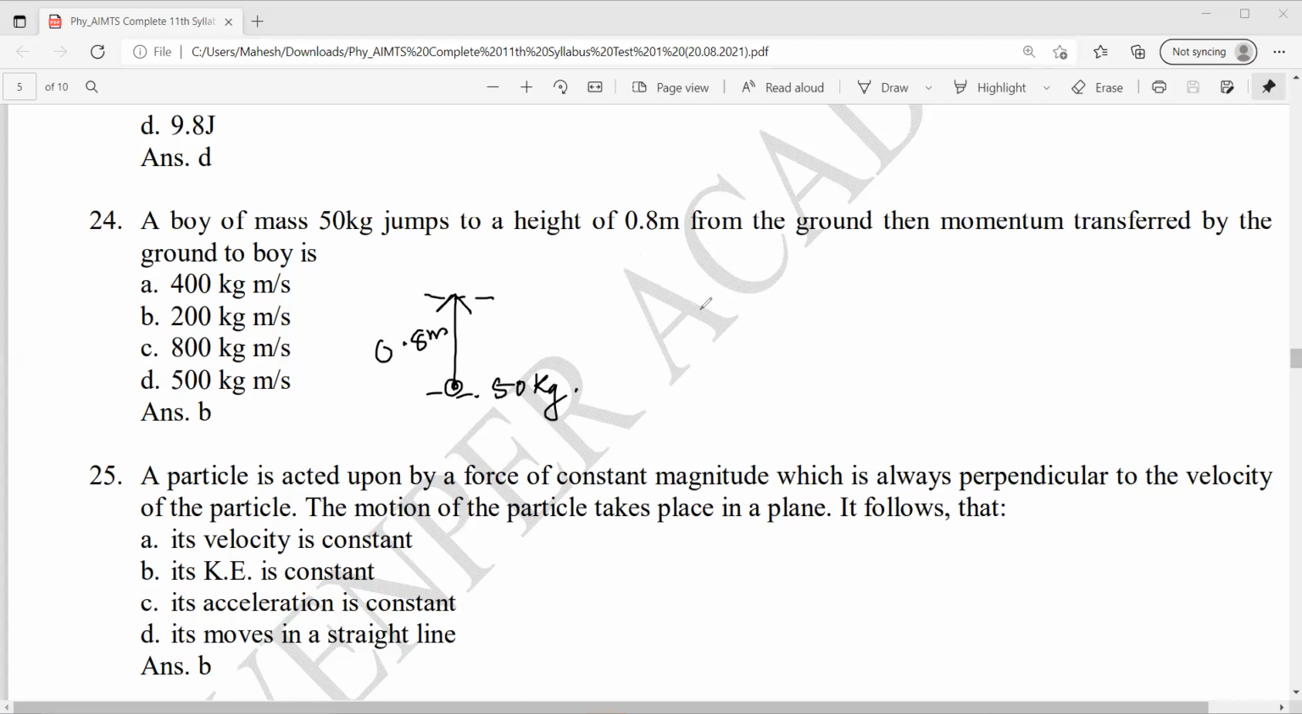So obviously this becomes m. Change in kinetic energy is what? mgh, where g is 10, into h, and h is 0.8 by 10. By the ground to the boy. Yes. The answer should be momentum transfer is nothing but, yeah, I think it should be A, 40.